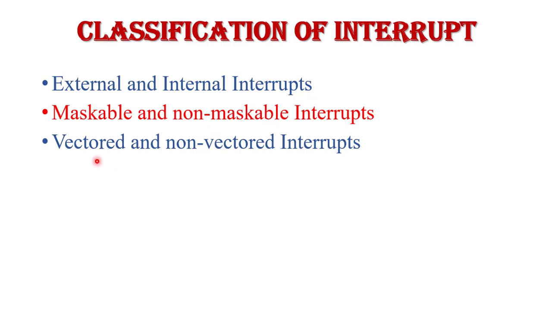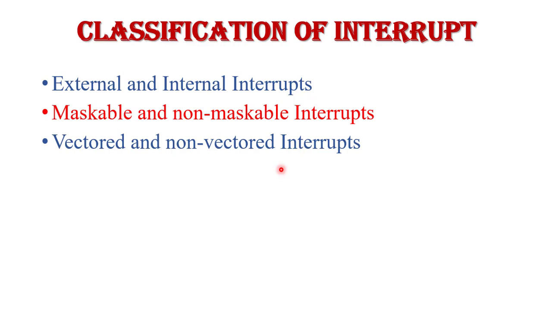Third is vectored or non-vectored interrupt. This type of interrupt is based on the address of the interrupt service routine. If the address of the interrupt service routine is fixed, that type of interrupt is called a vectored interrupt. Or if the address of the service routine is provided by a peripheral device, so that the interrupt has no fixed address, that is called a non-vectored interrupt.